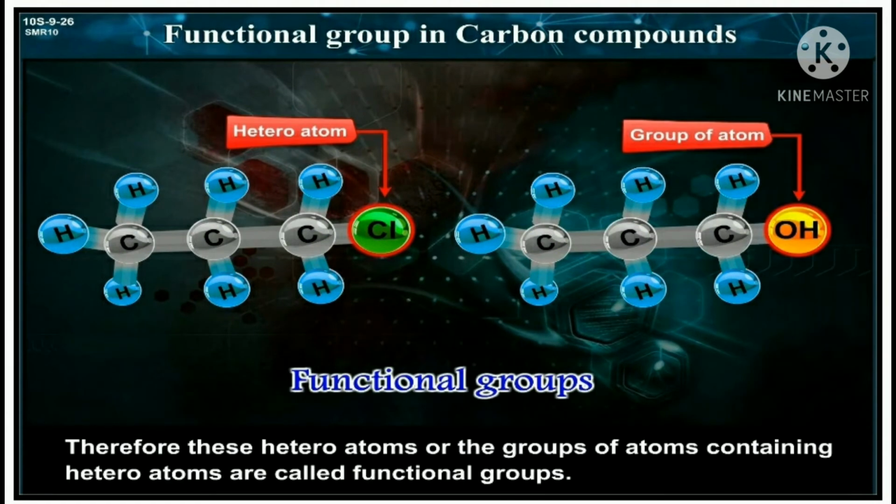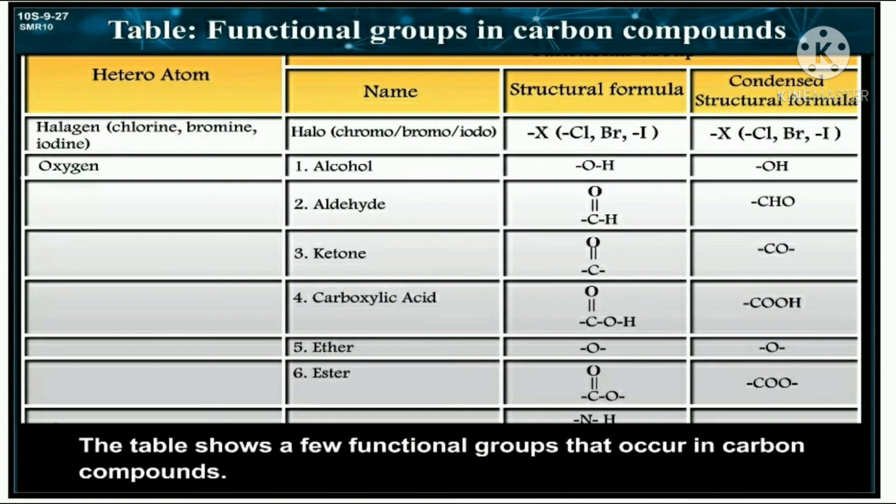Therefore, these heteroatoms or the groups of atoms containing heteroatoms are called functional groups. The table shows a few functional groups that occur in carbon compounds.